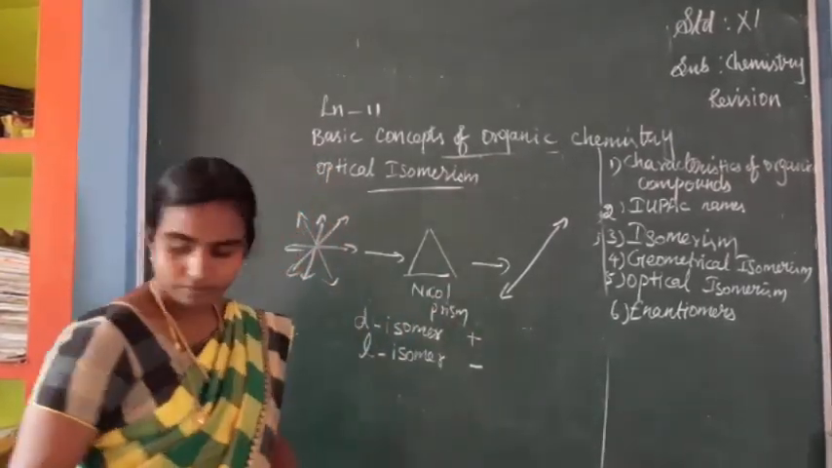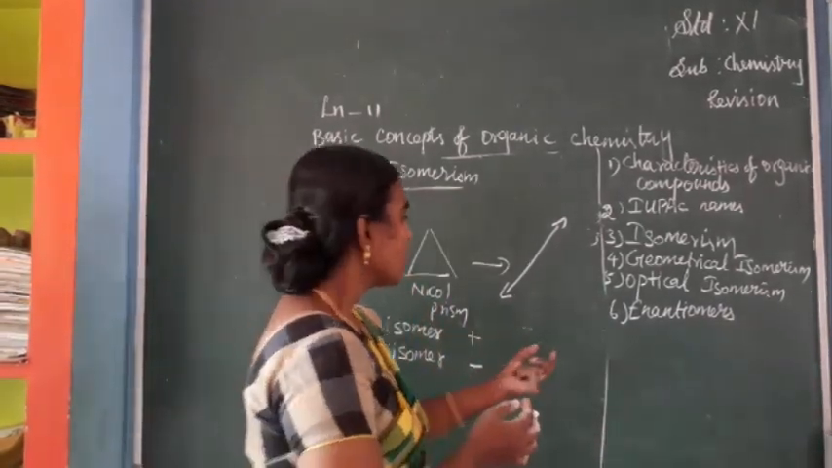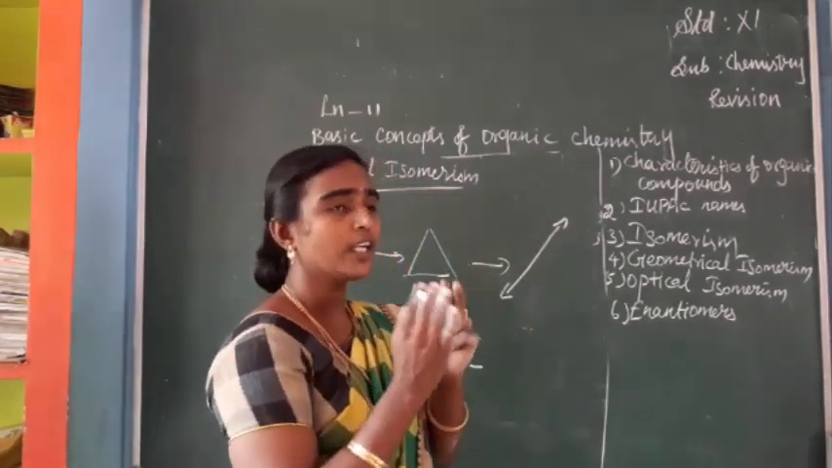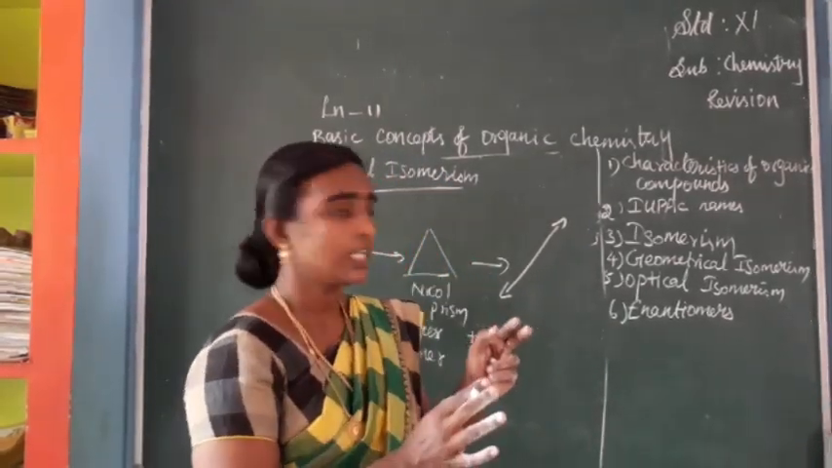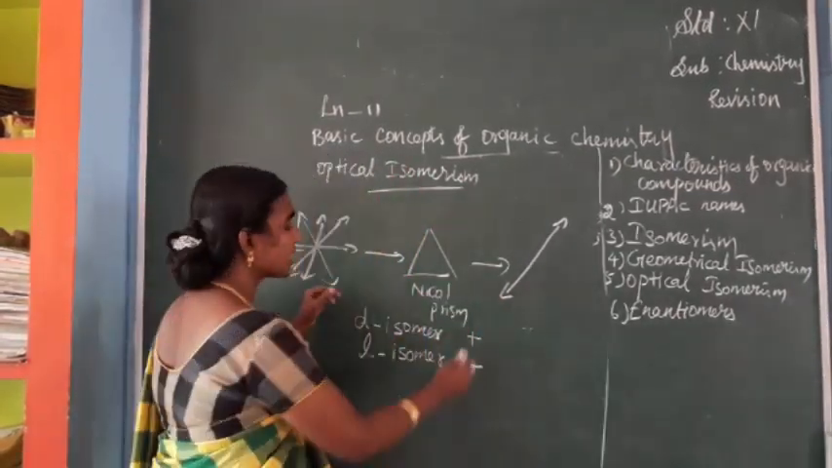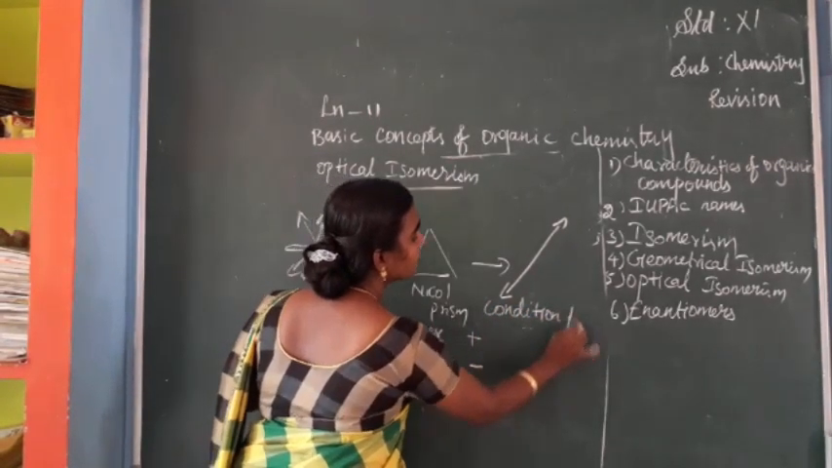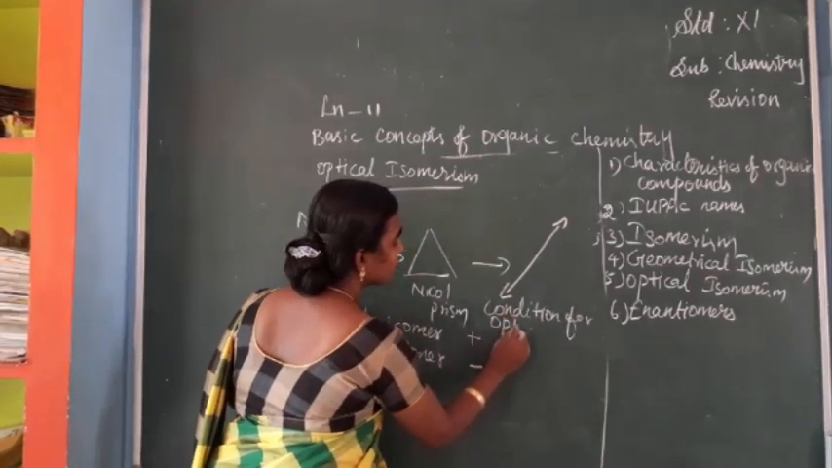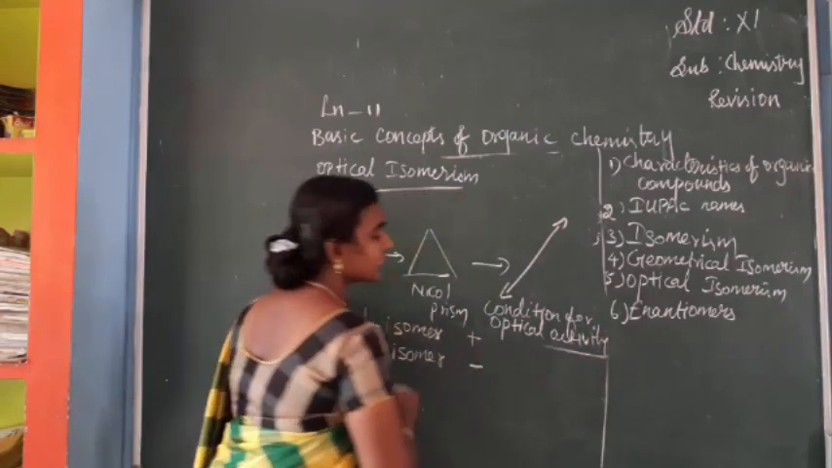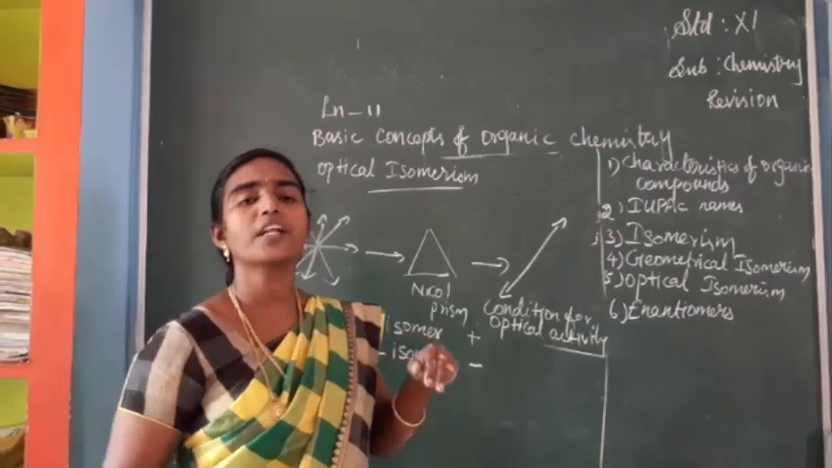If a particular substance is called an enantiomer, it means we have termed it an optically active substance, isn't it? So what are the conditions for enantiomerism, that is, the conditions for optical activity? The first condition is that the molecule should be non-superimposable on its mirror image.